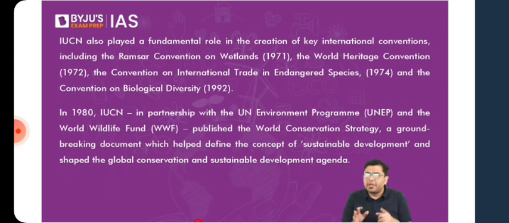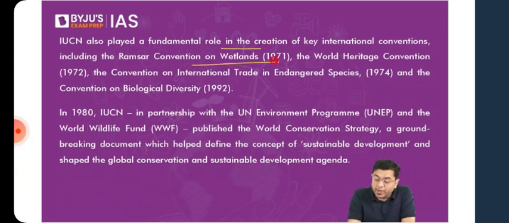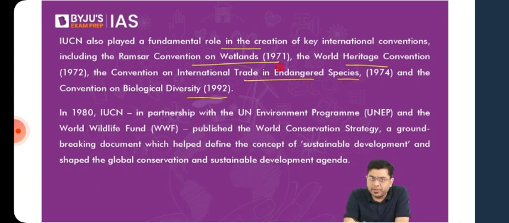So always, for the IUCN list, please only rely on the current affairs. What are the various species which have been in discussion in relevance for the past 12 to 18 months? That will be more than sufficient. Now, IUCN also played a fundamental role in the creation of certain international conventions. For example, the Ramsar Convention on Wetlands, which we have seen, World Heritage Convention, Convention on International Trade in Endangered Species, that is CITES, which we will take a look into, and CBD, which is the Convention on Biological Diversity. Both these conventions we will take a detailed look into.